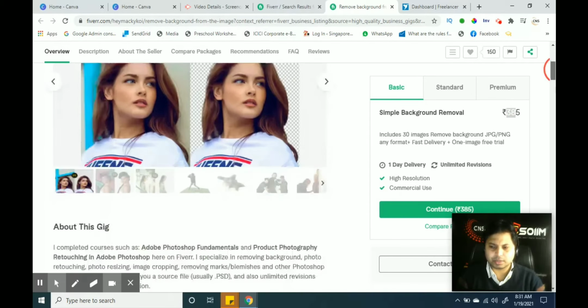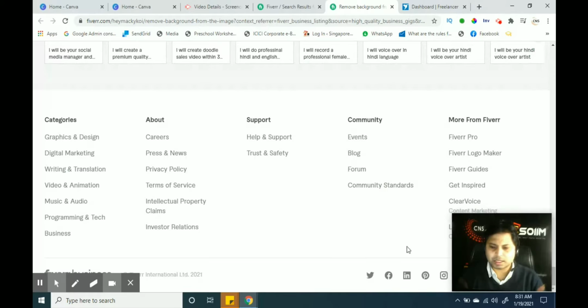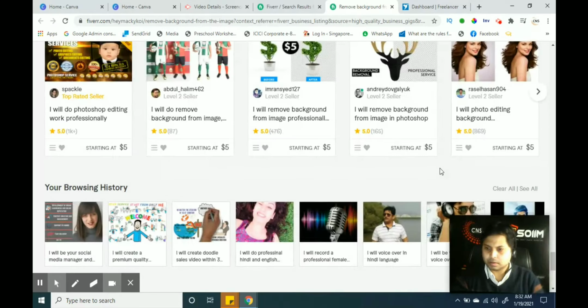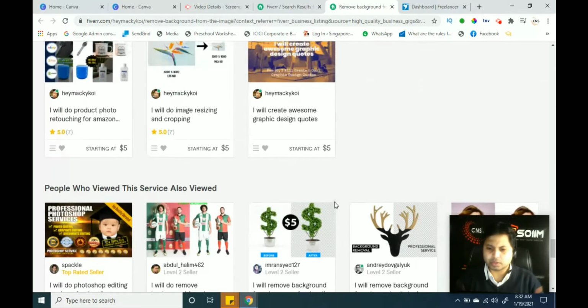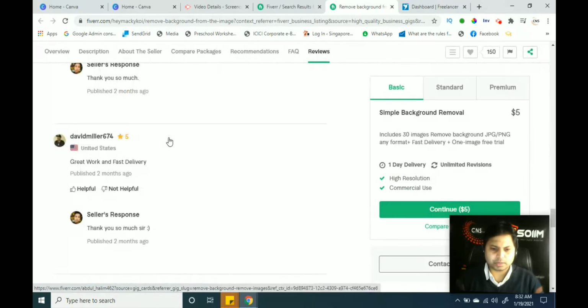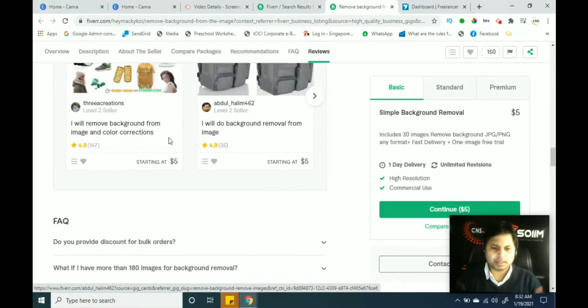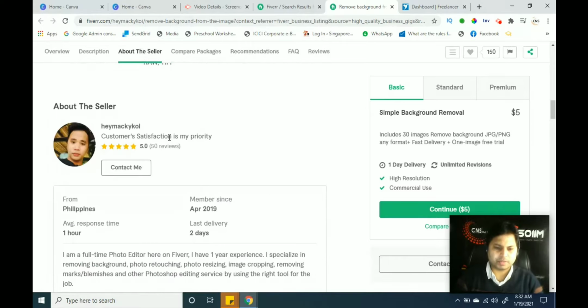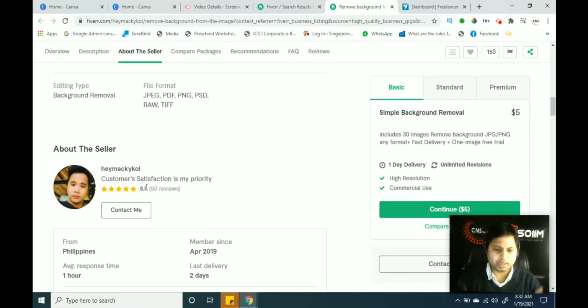If we count it in dollars, we will change the account to a dollar account and see how much they are going to charge. I have changed this account to dollars. Now you can see they are charging in dollars. So for this simple design, a simple photo from which they have removed the background, they are earning a lot.